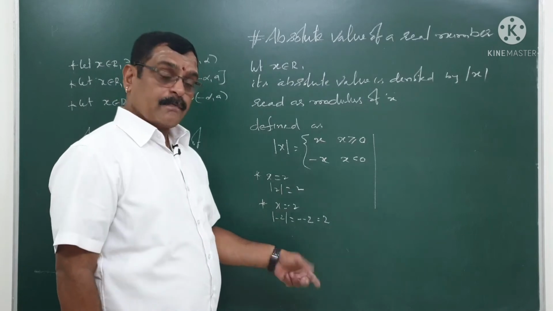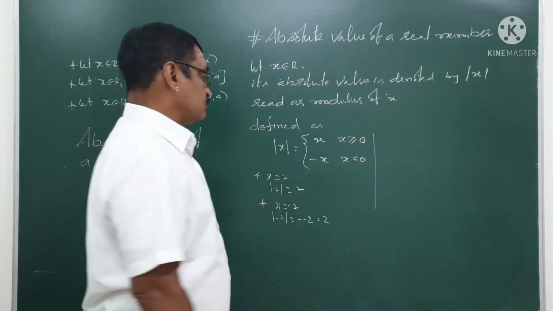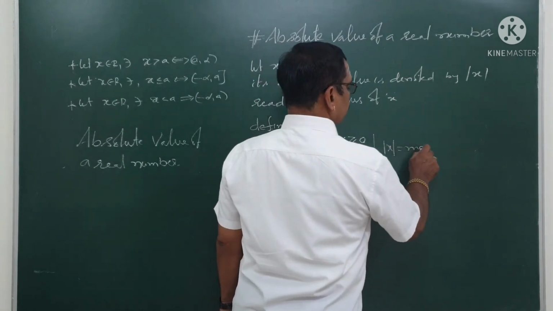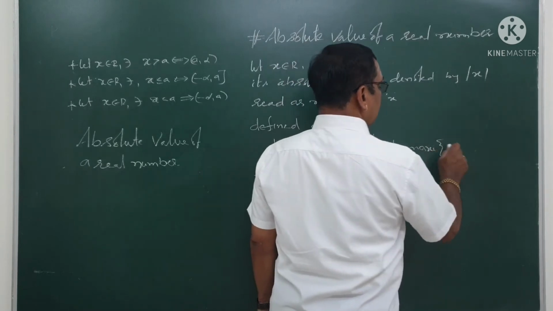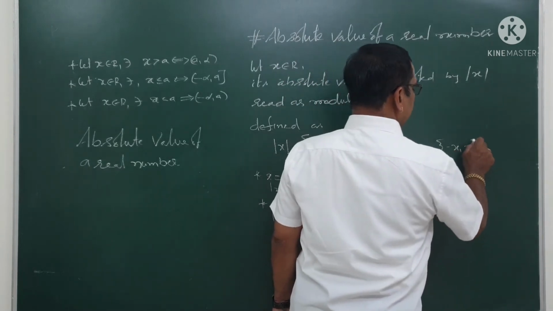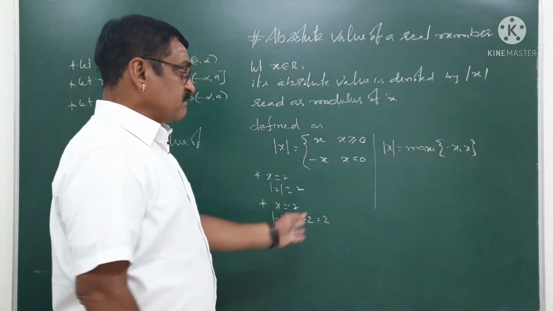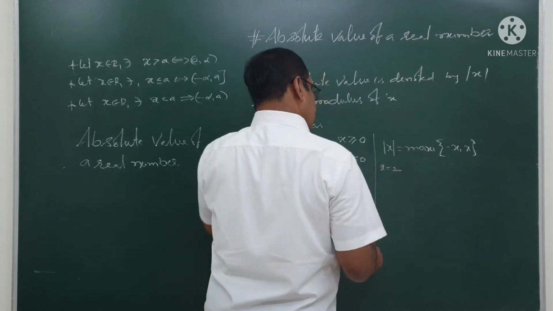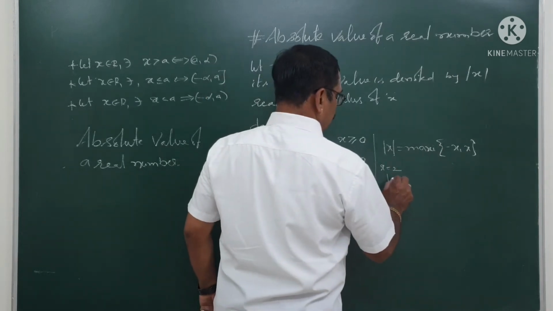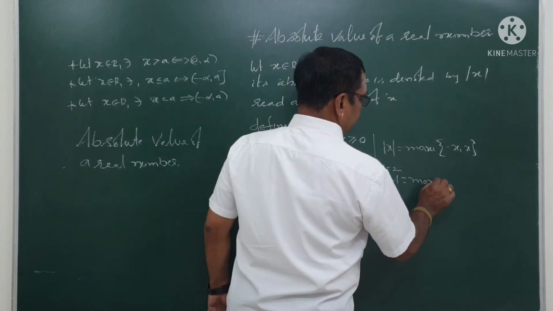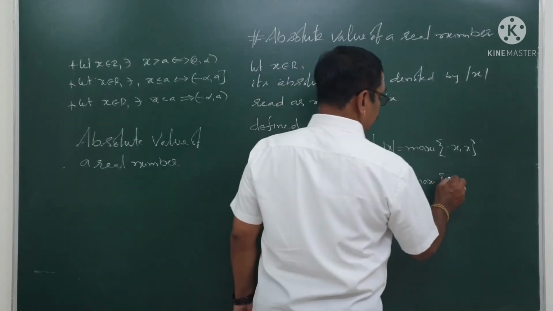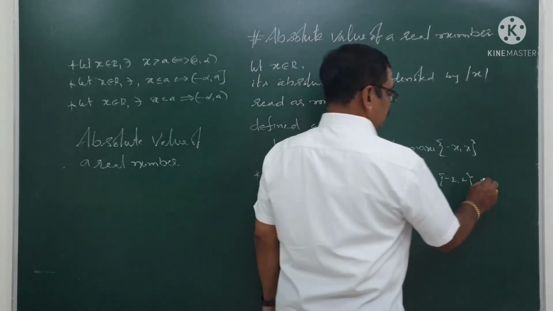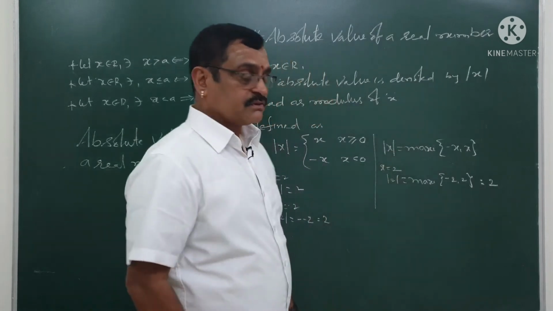So that is the definition. And we can define this in another way also. Mod x is equal to maximum of minus x, comma x. Same thing here. For example, if I have x is equal to 2, then mod 2 is equal to maximum of minus 2 and plus 2. Of course, maximum of these two is equal to 2. So mod 2 is equal to 2.